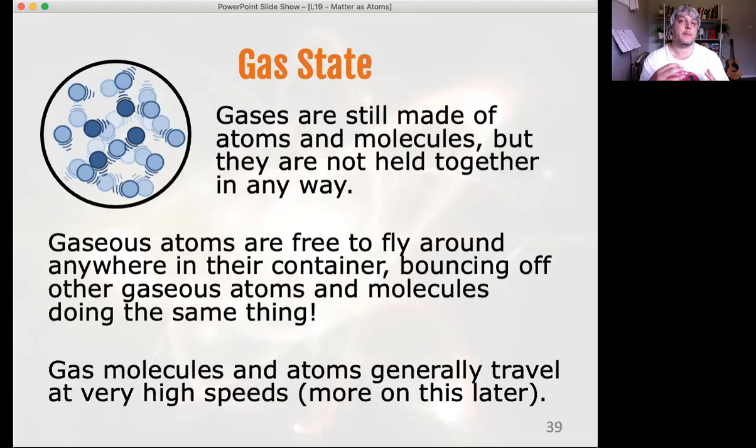And they're all flying around because they're a gas. So they expand to fill up your room. In fact, they expand to fill up the entire atmosphere of Earth. And they just fly around and bounce off each other and bounce off everything else. So they're not held together in any way. They're completely independent, but they just happen to collide into each other and into other stuff as they're traveling around.